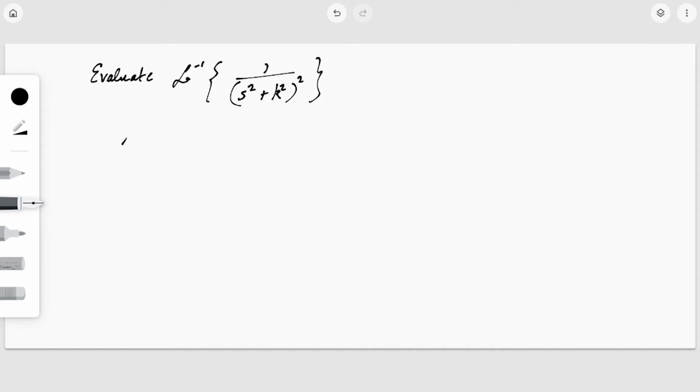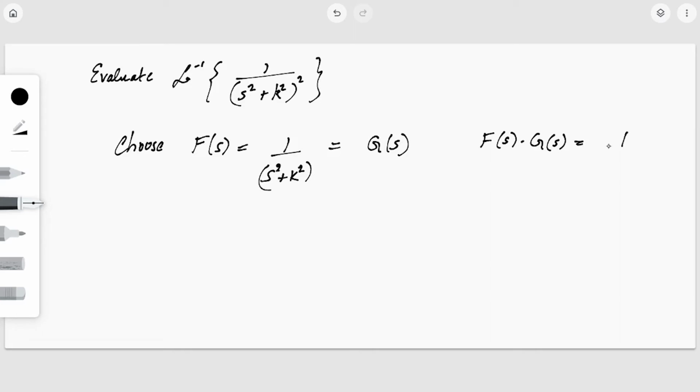So I am going to choose, so we don't know the normal inverse, we know what is 1 by s square plus k square, but the power of it we are not familiar with. So I am going to choose here f of s to be 1 by s square plus k square, and this is same as g of s. So what is f of s into g of s? F of s into g of s will be nothing but 1 by s square plus k square whole square. So we'll get Laplace inverse of f of s into g of s, that is f star g.